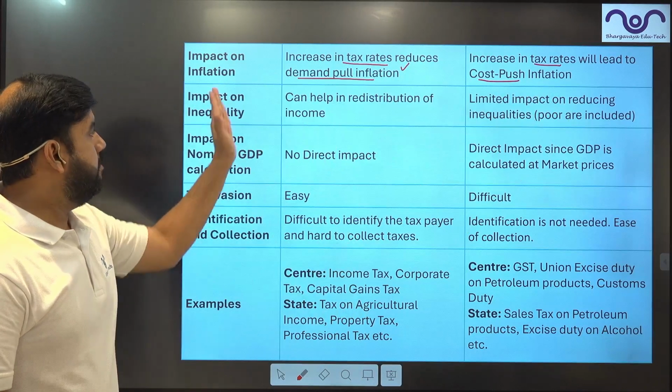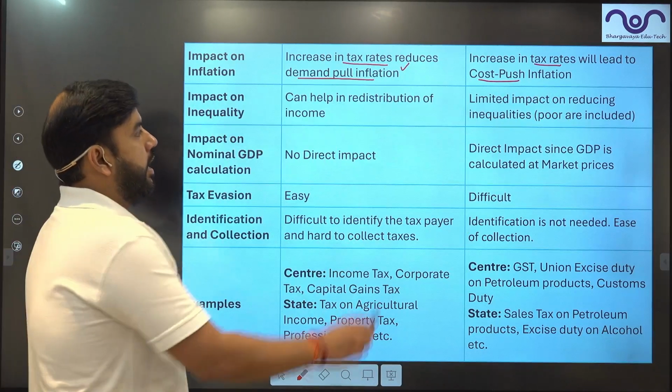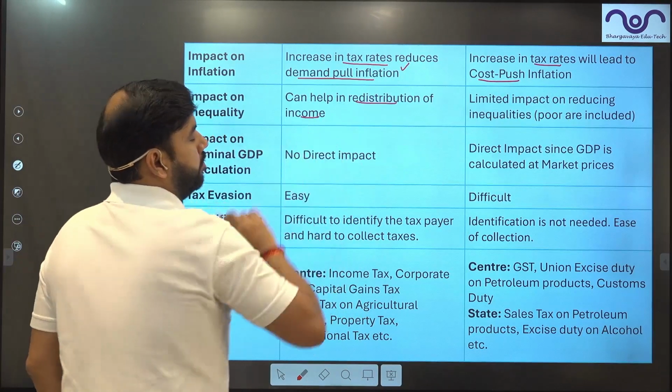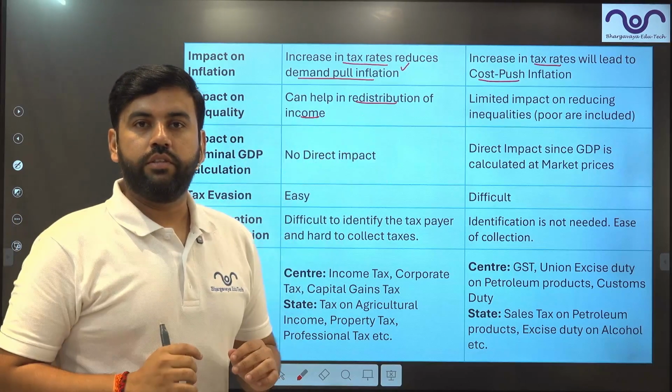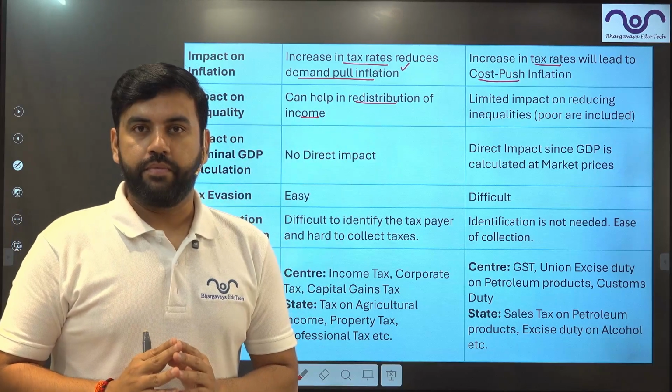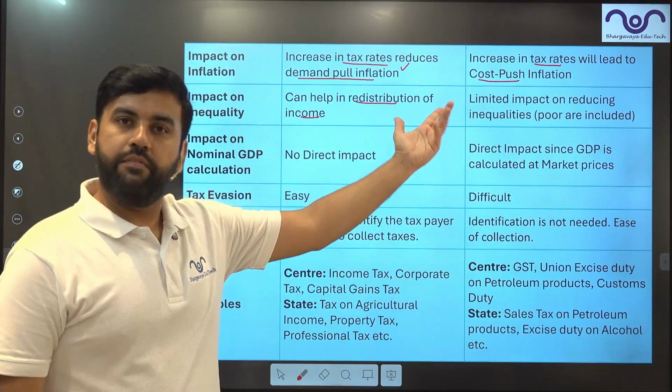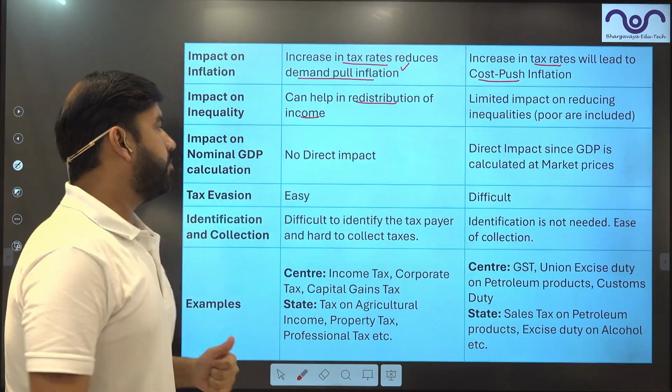Then comes impact on inequality. Direct tax can help in redistribution of income: taxing the rich, helping the poor. Over there, GST cannot, because everyone is paying the same GST.